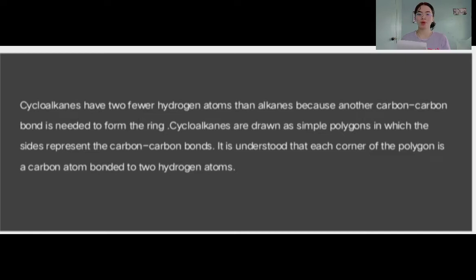Cycloalkanes have two fewer hydrogen atoms than alkanes because another carbon-carbon bond is needed to form the ring. Cycloalkanes are drawn as simple polygons in which the sides represent the carbon-carbon bonds. It is understood that each corner of the polygon is a carbon atom bonded to two hydrogen atoms.